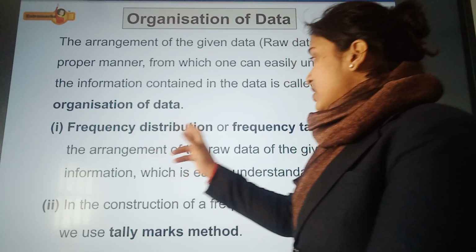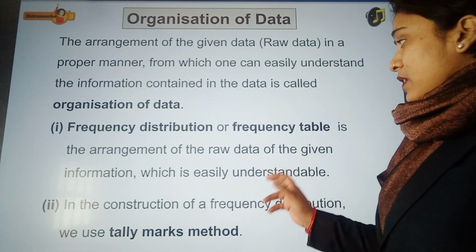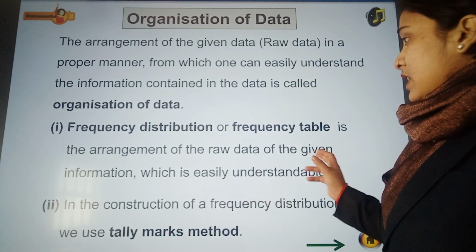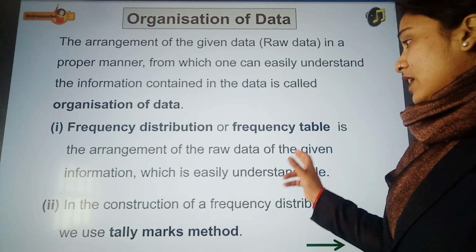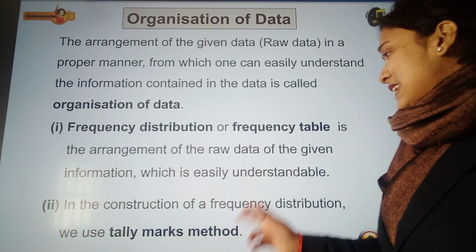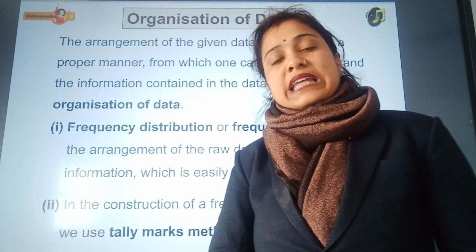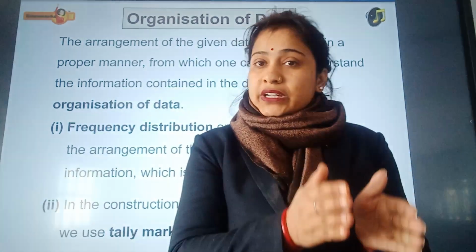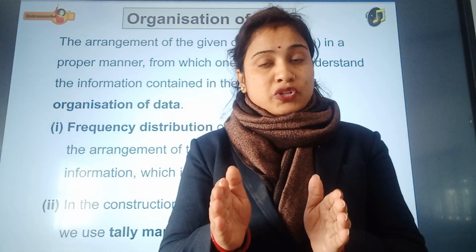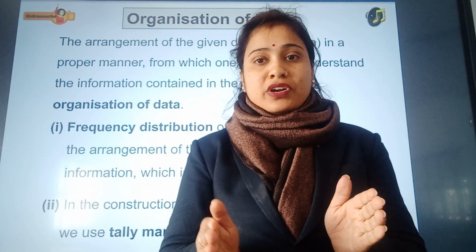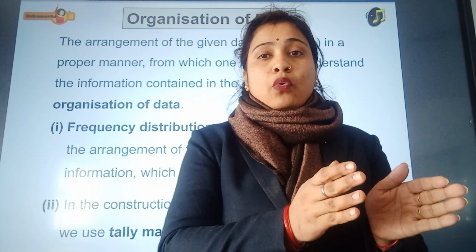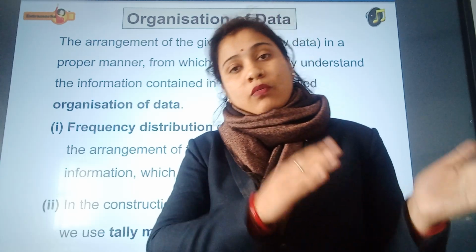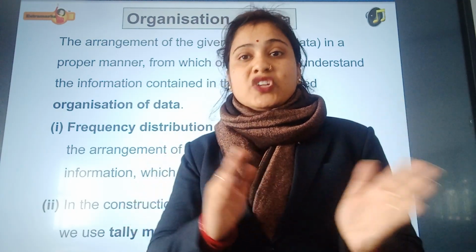So what is a frequency distribution or frequency table? A frequency distribution table is the arrangement of the raw data of the given information in an easily understandable way. Easily understandable means we have the data, we arrange it systematically in ascending or descending order, and then we find out how many times each observation occurs.